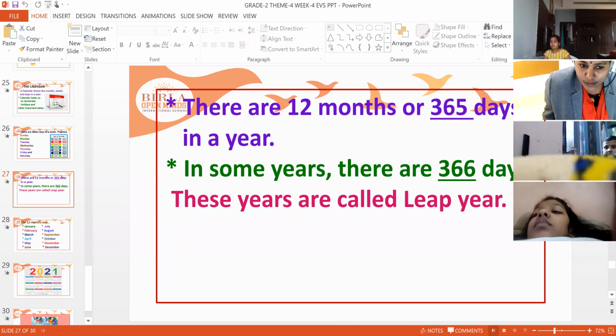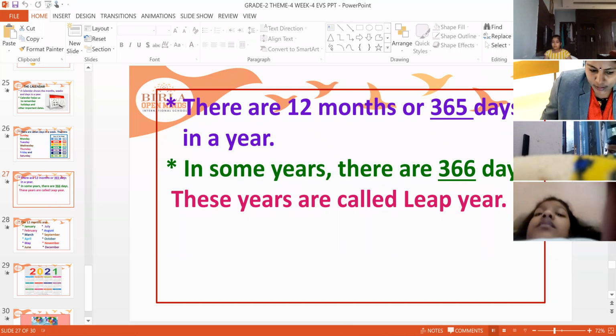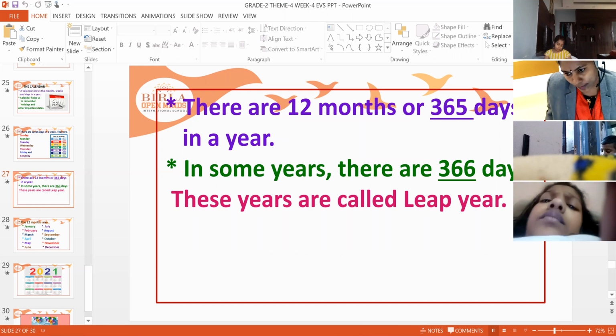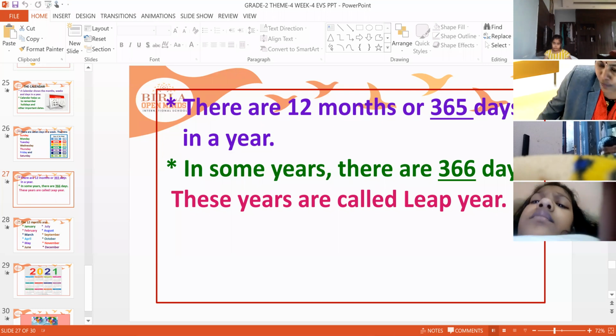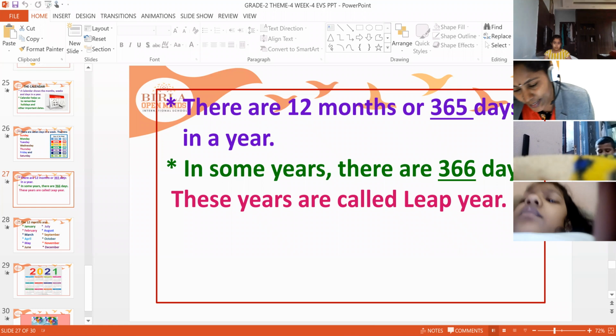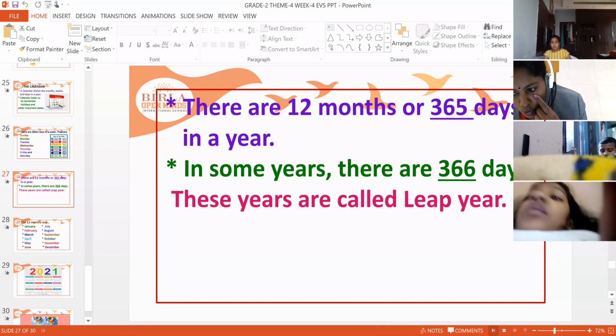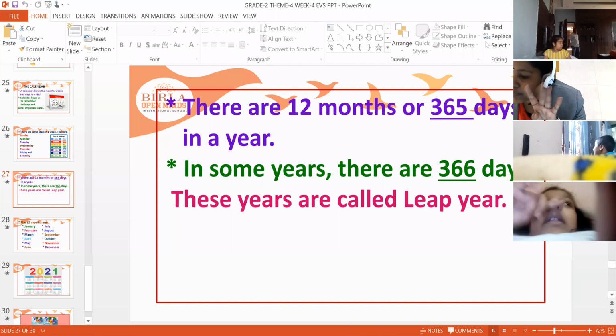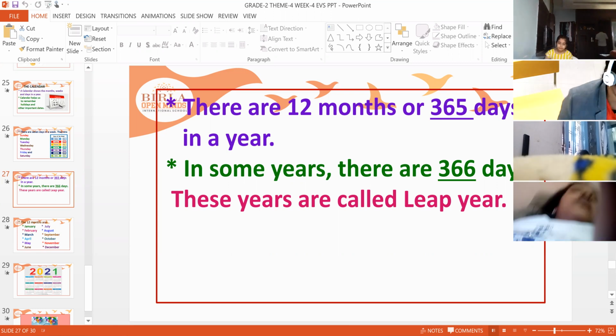So there are 12 months or 365 days in a year, and in some years there are 366 days, and those years are called leap years. So this 1 day that you get extra is in the February month. Normally in February we will have only 28 days, but in a leap year February will have 29 days. 1 day will be extra. So those who were born on 29th February have to celebrate their birthday once in 4 years. That is leap year, February 29th.